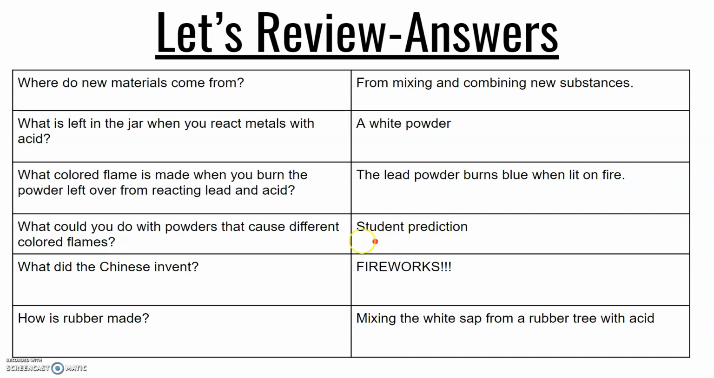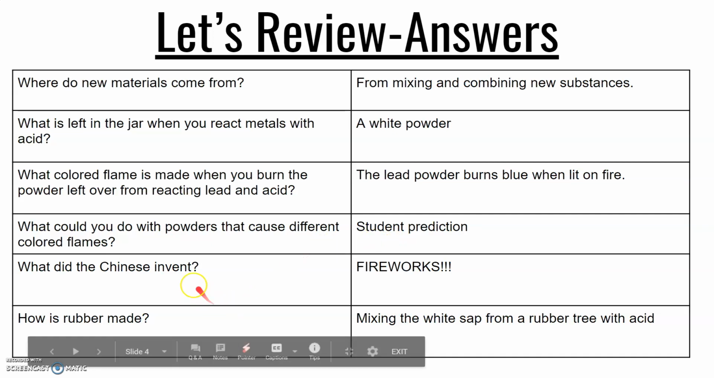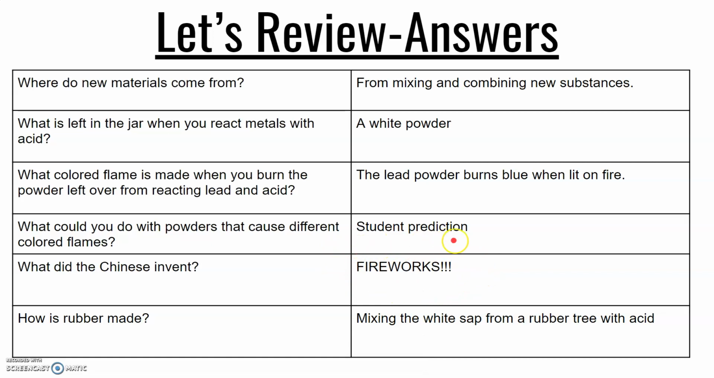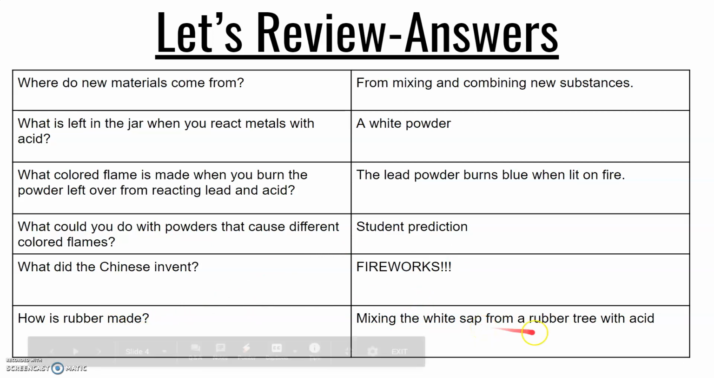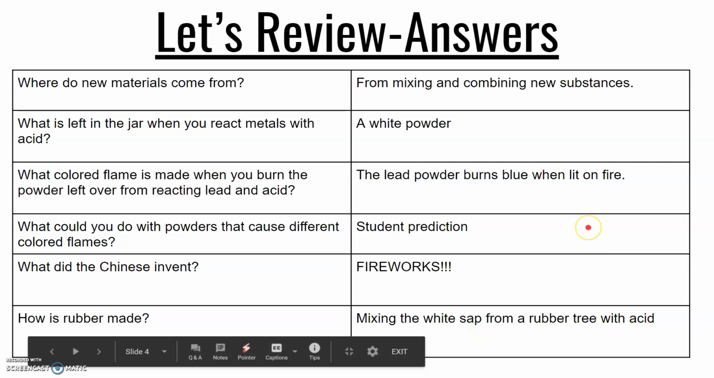And what they actually used these for was the Chinese. They figured out how these powders work, and they invented fireworks. They were the ones that figured out how to take the powders from different metals and send them off into the air and explode them to get those beautiful fireworks. And then last but not least, how is rubber made? It's made by mixing the white sap from a rubber tree with an acid.